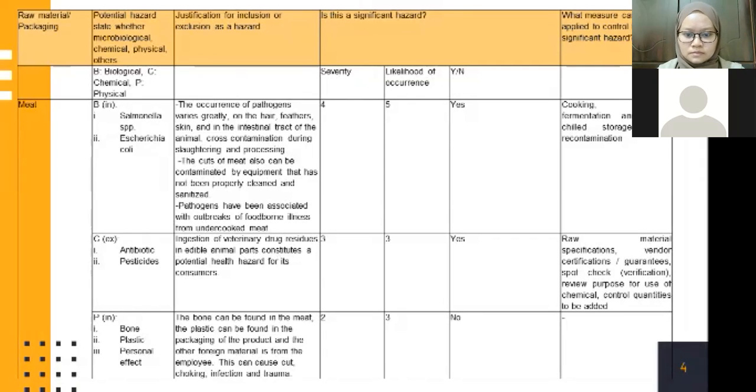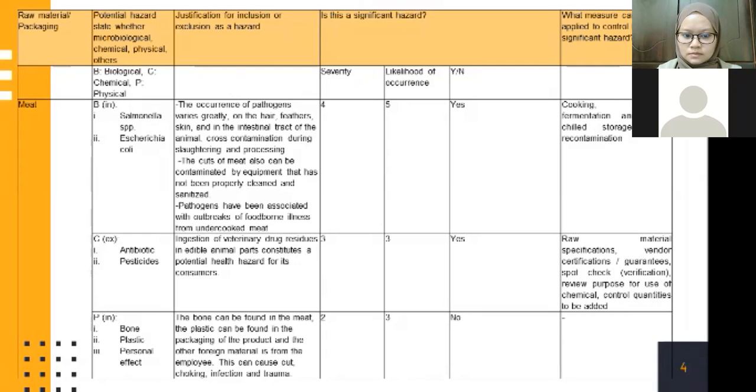What measure can be applied to control this significant hazard? Raw material specification, vendor certification or guarantees, spot check, verification, review purpose for use of chemical, and control quantities to be added.